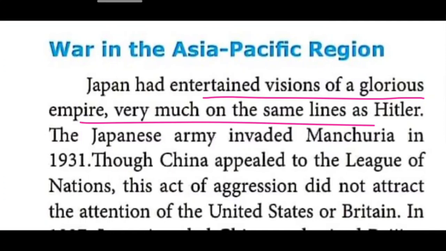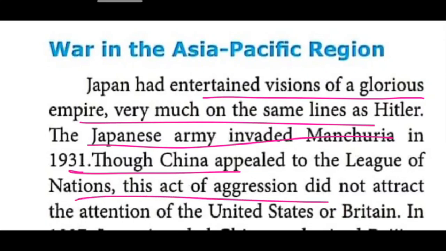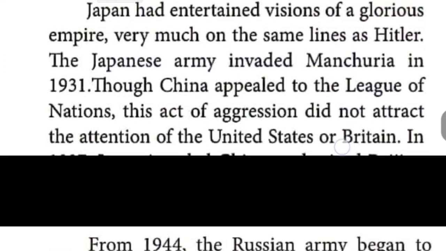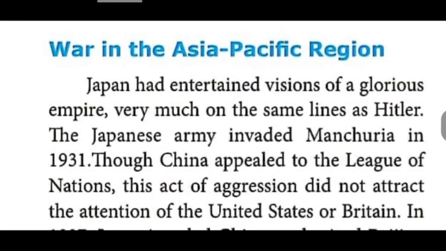The Japanese army, as I told in the last class itself, moreover when I was teaching the first lesson itself, captured Manchuria in the year 1931. China appealed to the League of Nations, even though there was no response, like that also I told. This act of aggression did not attract the attention of the United States of America as well as Britain. Those people followed the non-intervention policy. They did not mind even.